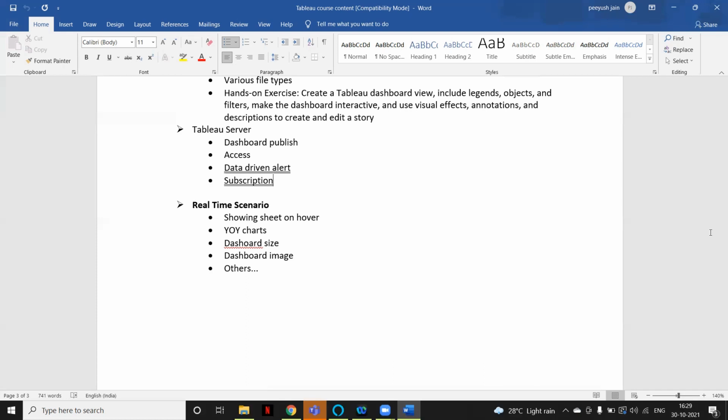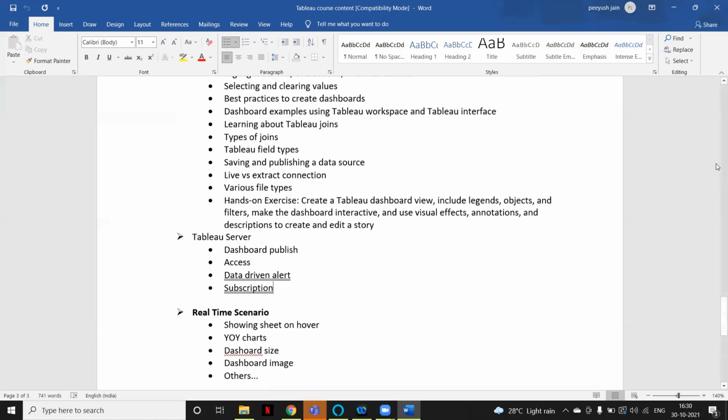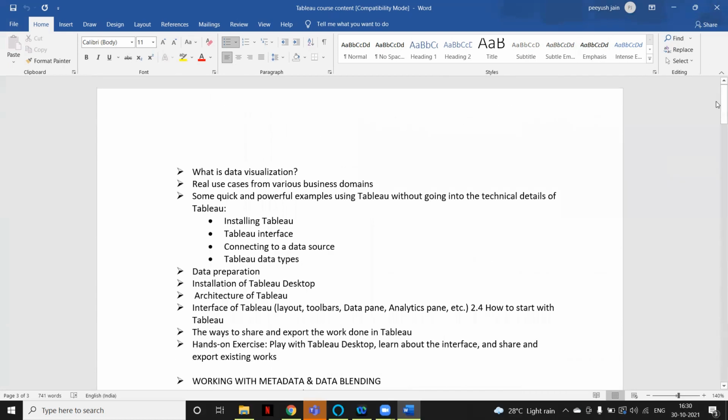This is the course content that I have designed for this training. And if anything comes in between that is not yet covered, we can discuss that. And what is the interview timing? The training batch is on Tuesday, Thursday, and Saturday, and the interview batch is on Monday, Wednesday, and Friday, at the same time, 10 a.m.